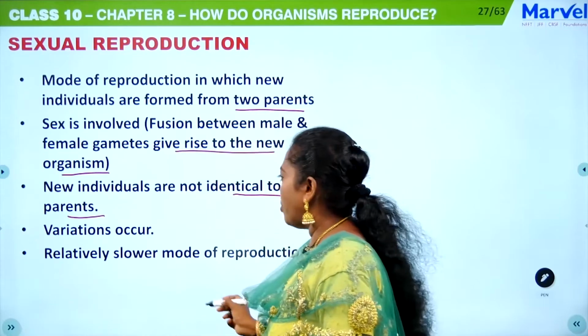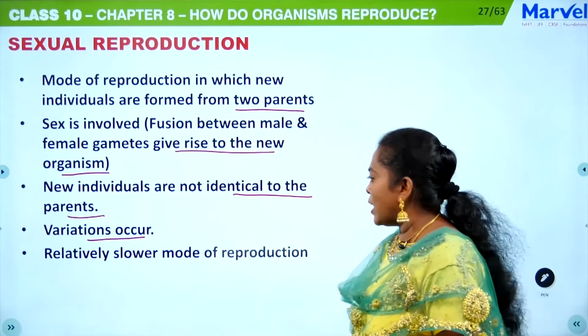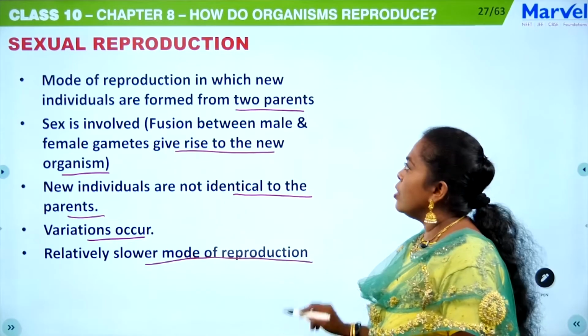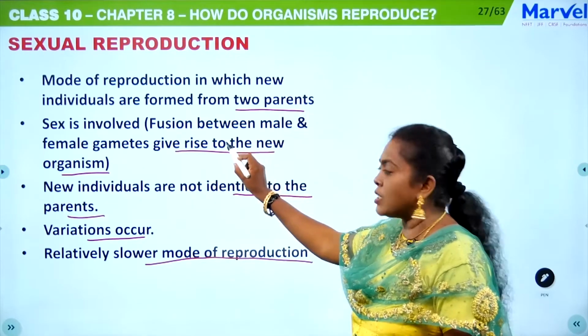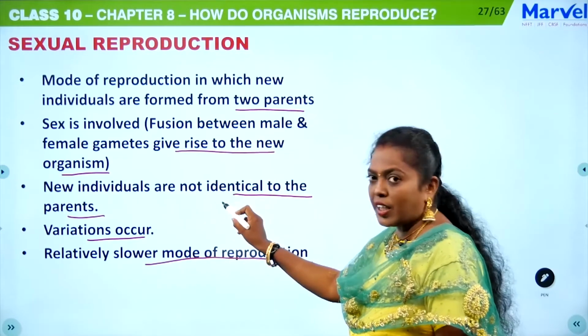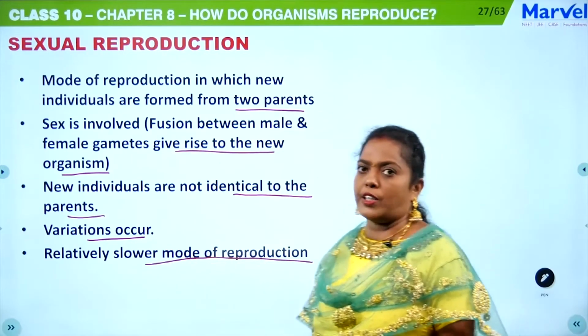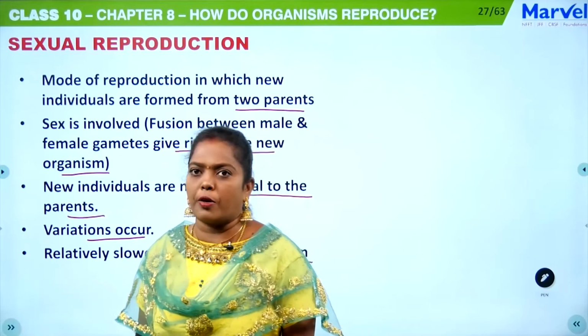Lots of variations will occur, and this is a relatively slower mode of reproduction. So: two parents, fusion of gametes, not identical, variation occurs, slower mode of reproduction. These are the keywords about sexual reproduction.